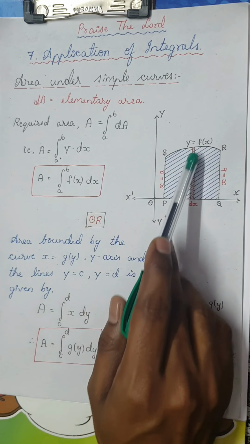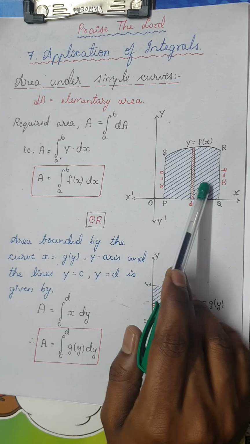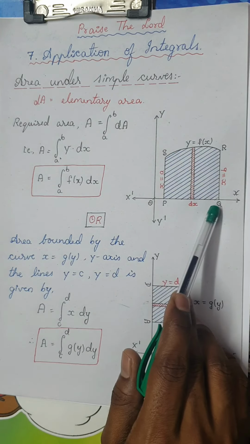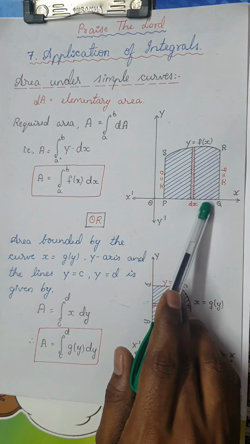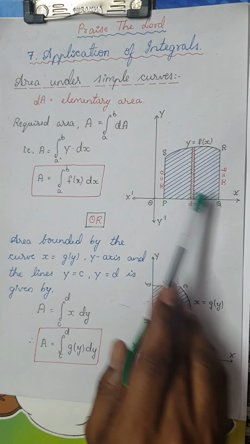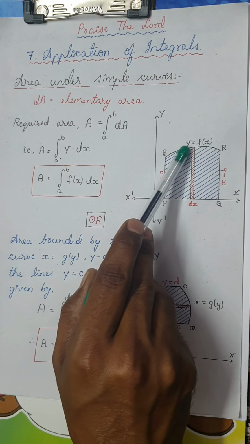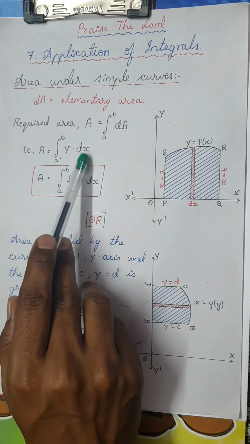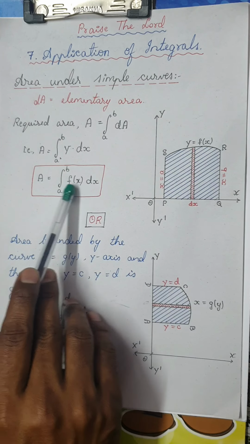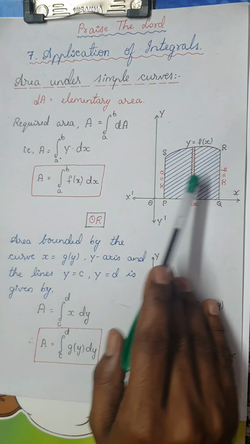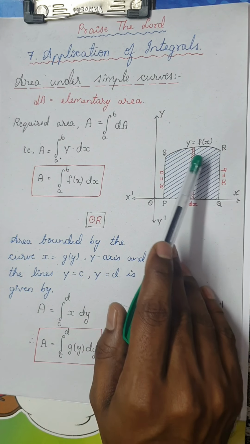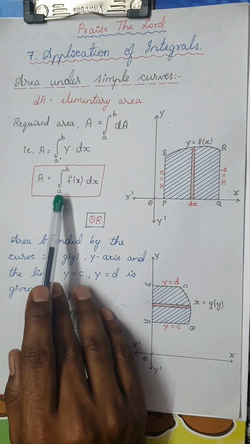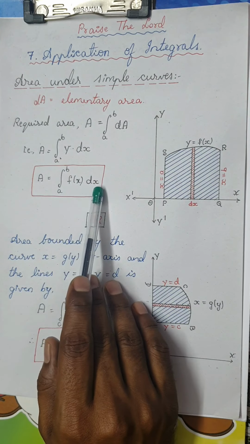So elementary area dA is given by y dx. Remember, if the curve is along x-axis, if you want to find the area occupied along x-axis, it is always y and dx, because the equation will be in terms of y. y is equal to f of x. So it will be y dx, and y would be any given function f of x. So if you want to find the area occupied by this curve along x-axis, area is equal to a very simple formula, integral from a to b of f of x dx.